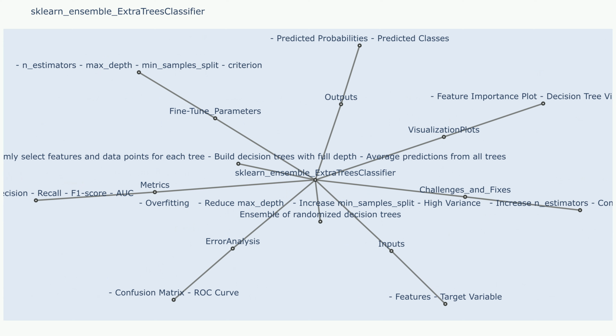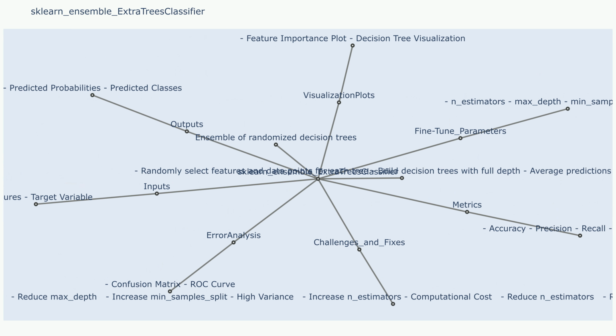Prediction for new data. Each tree makes a prediction. The final prediction is the average of the predictions of all trees for regression, or the class that is the mode of the predictions of all trees for classification.